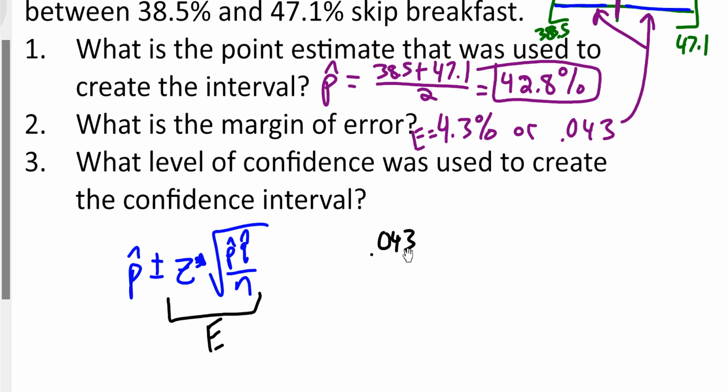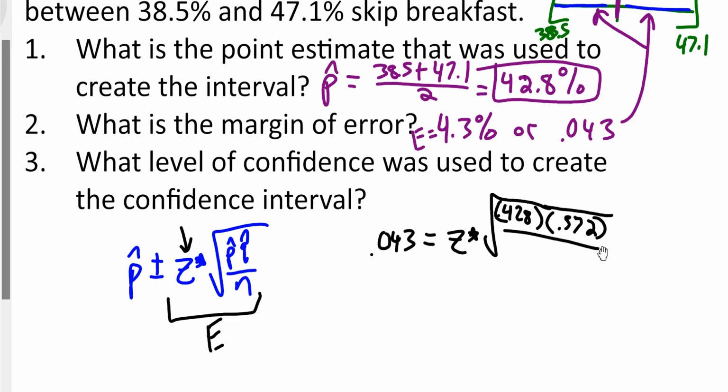So if we can solve it for the z, we can work backwards to find the confidence level. So if I took this and said, I don't know what z star is, but I do know what all this is. P hat, we said, was 0.428, which means 1 minus that will get us q hat, which is 0.572.